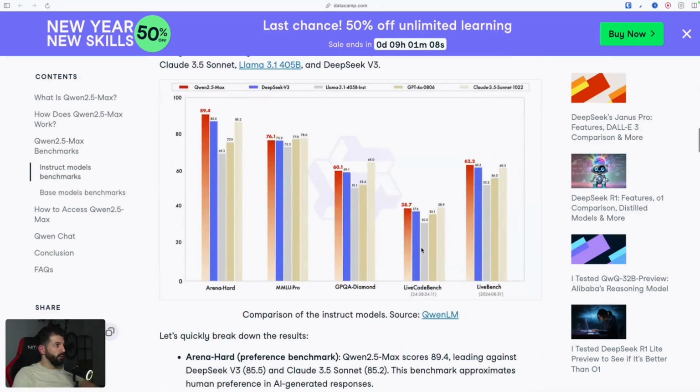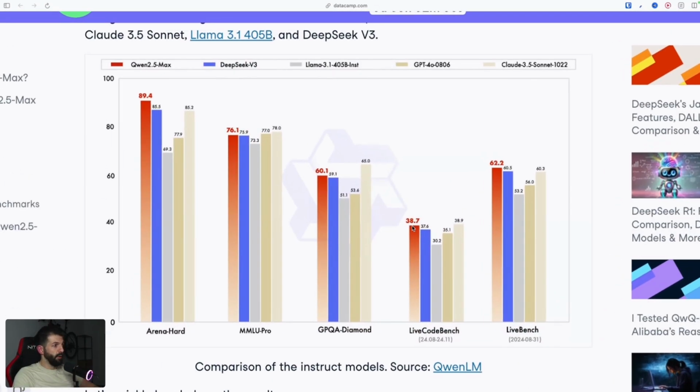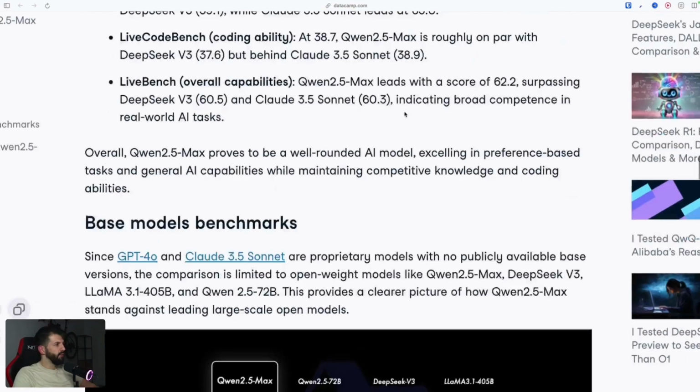Okay, so let's scroll down a bit further and then we'll have a look at the benchmarks. Now, as you can see, indeed, it seems as if Qwen is really wiping the floor with the other flagship models like DeepSeek v3, Llama 3.1, the 400 billion version, GPT-4o, and Claude 3.5 Sonnet. Now, unfortunately, sometimes you have the feeling that those models are specifically trained to perform well on benchmarks, right? And if you use them as a consumer, you sometimes think to yourself, according to the benchmarks, this model should have been better. And you can have all the great benchmarks you want, right? If at the end of the day, the model doesn't perform well for your specific use case, how good is it really, right?